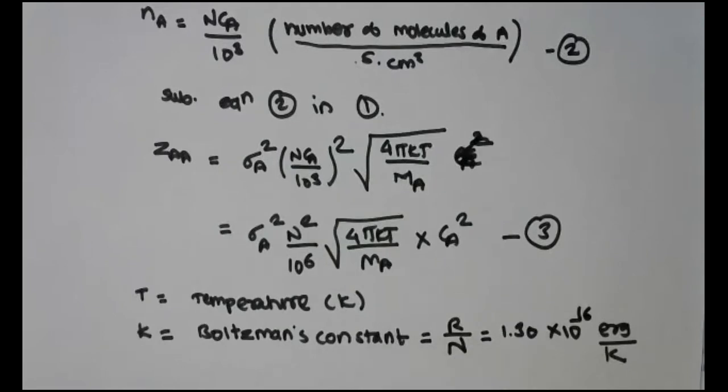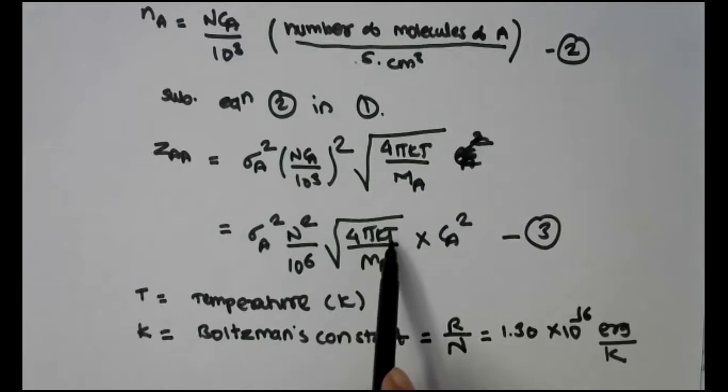So you just have to consider the appropriate unit of R. It may be 8.314 joule per mole per Kelvin, and since we consider 1 mole, it will be joule per Kelvin. Then 1 joule is equal to how many ergs, that you have to substitute, and the value of Avogadro's number. If you substitute that value of Avogadro's number and R, you can find out the value of K, the Boltzmann constant, right? So all variables are known to us now. This K is Boltzmann constant.